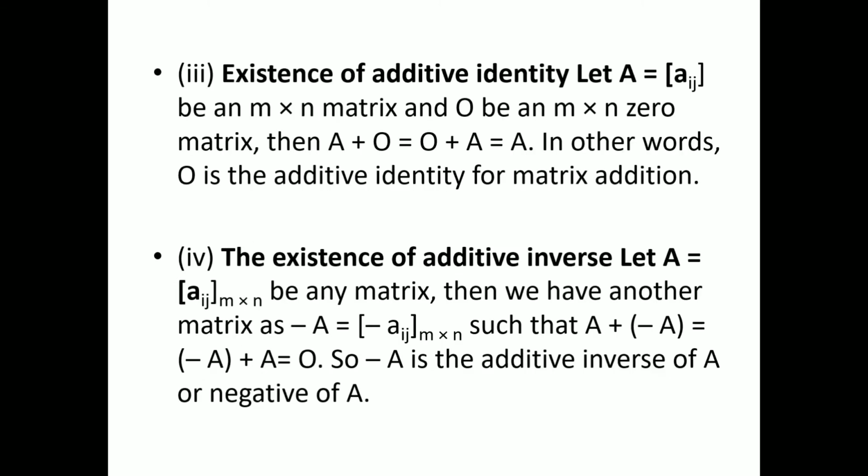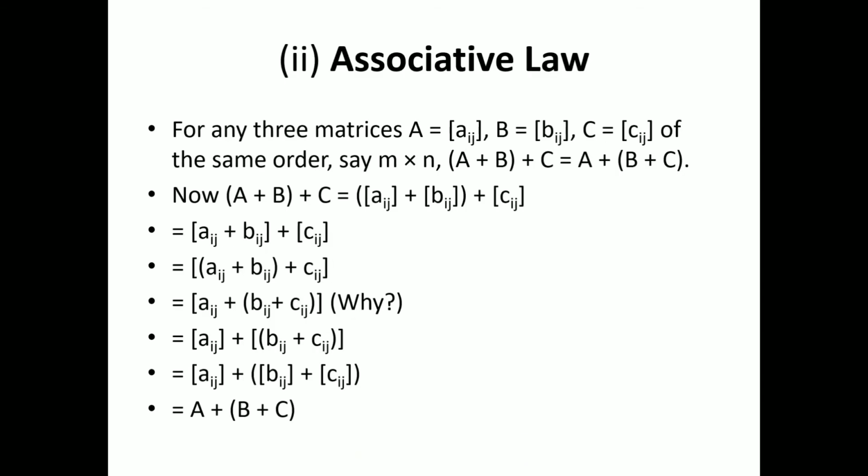Existence of additive identity. Let A be an m cross n matrix and O be an m cross n zero matrix. Then A plus O equals O plus A equals A. In other words, O is the additive identity for matrix addition. The existence of additive inverse. Let A be any matrix, then we have another matrix, negative of A, such that A plus negative of A equals negative of A plus A equals O. So negative of A is the additive inverse of A.